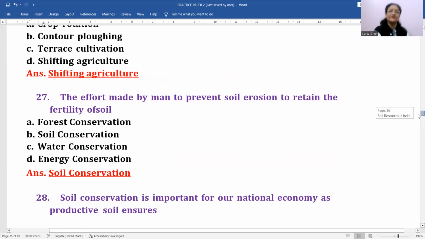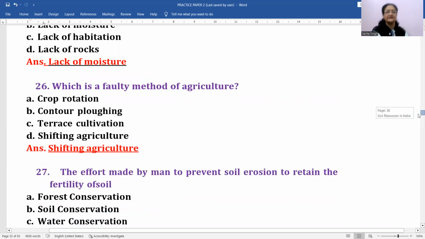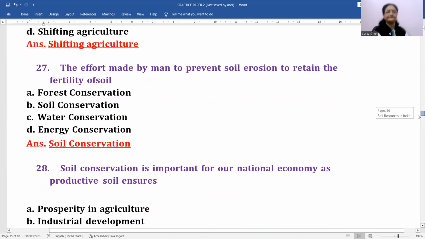Then next is the effort made by man to prevent soil erosion and retain the fertility of soil. Which is the most correct answer? That is always soil conservation, which means the various methods and efforts made by people to prevent soil erosion or to conserve soil.